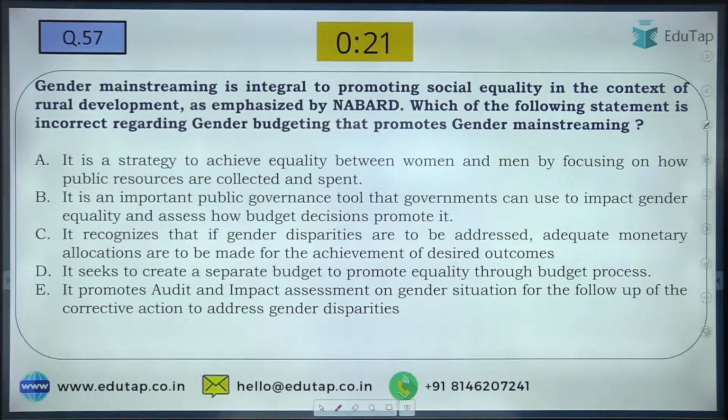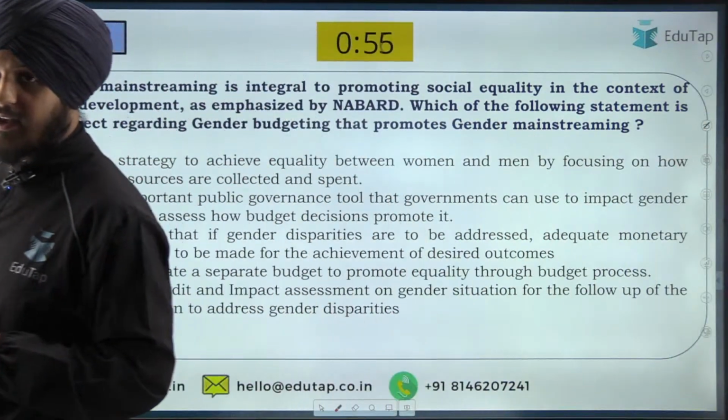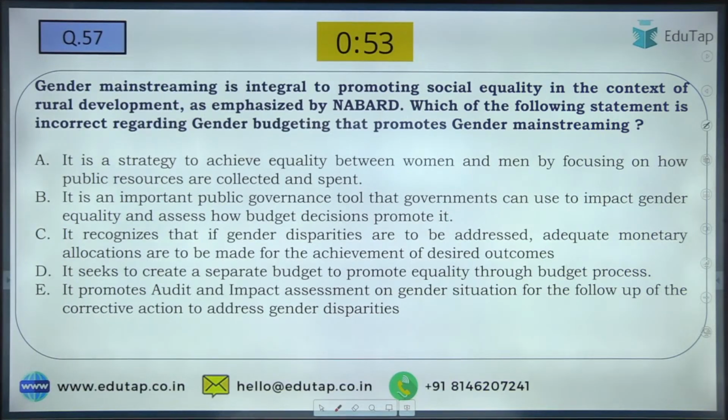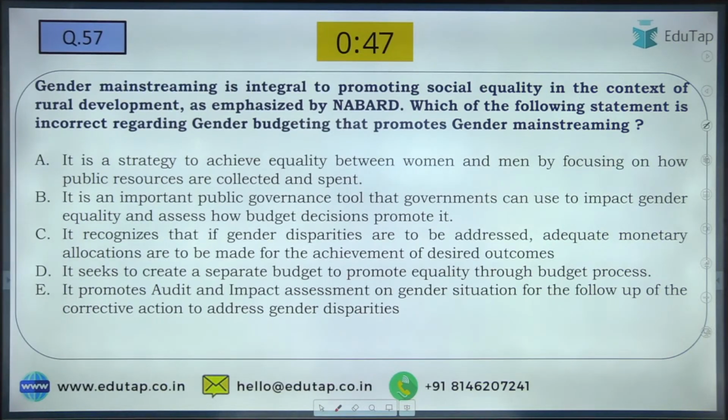Now the next question, question number 57. Yes, everyone has given the right answer. The Chipko movement leader was Sundar Lal Bahuguna, and Gaura Devi. Great. Now the question number 57.